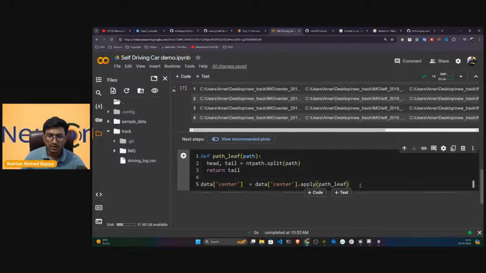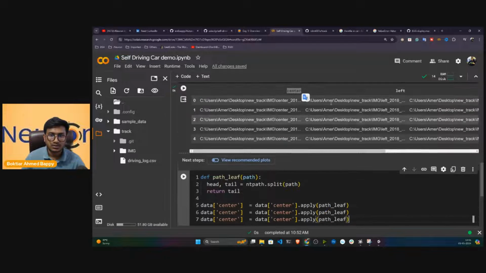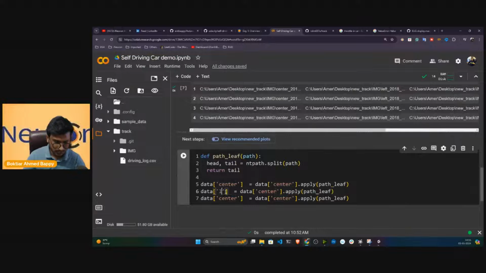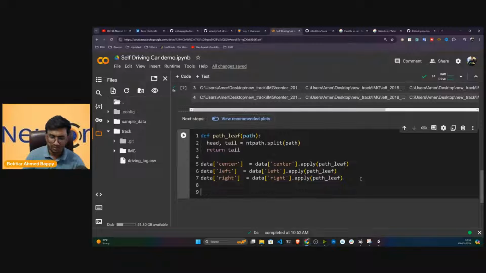That's it. Now I'll also do it for my left image, then also for the right image. Once it is done, I'll print my data again.